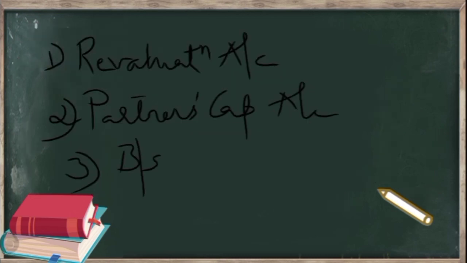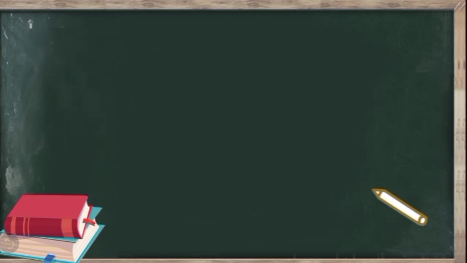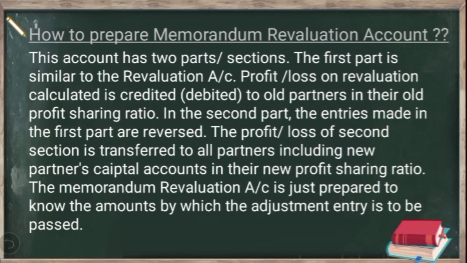Then the next concept here is how to prepare the memorandum revaluation account. We have already seen how to prepare the revaluation account. We pass three entries here. The first entry is for recording the various losses on revaluation: revaluation account debit to various losses on revaluation account.